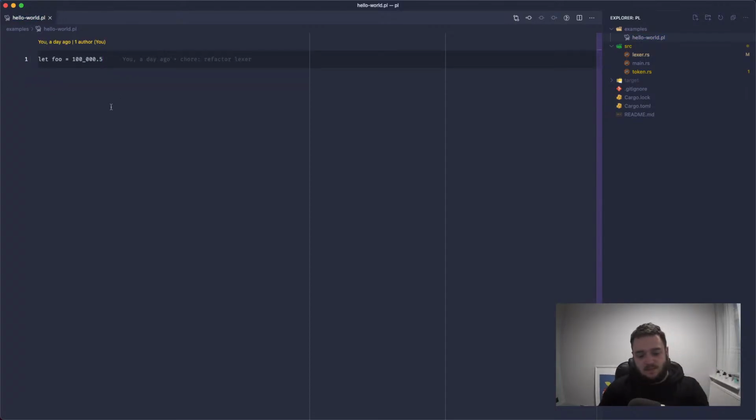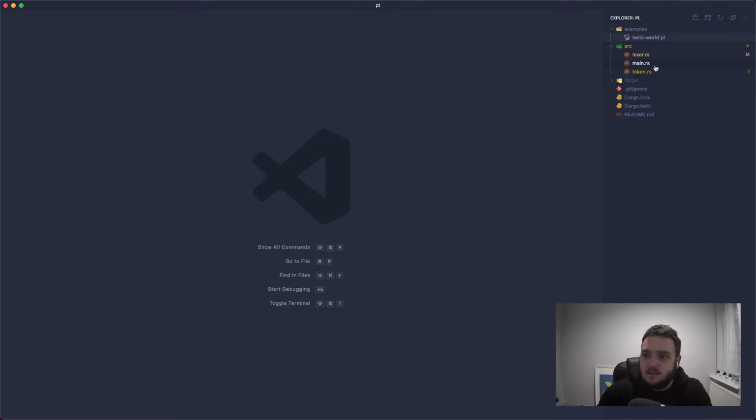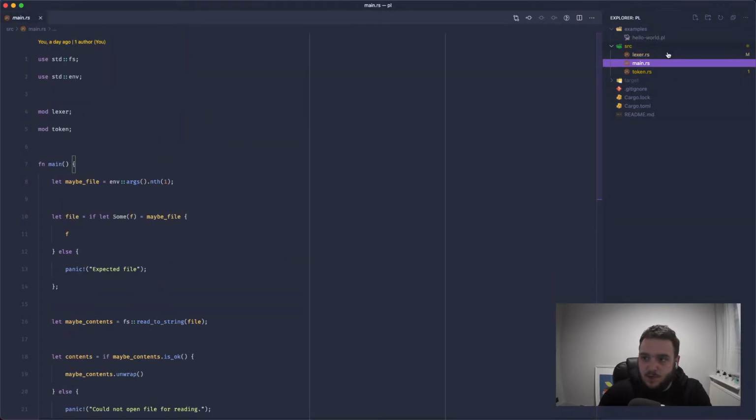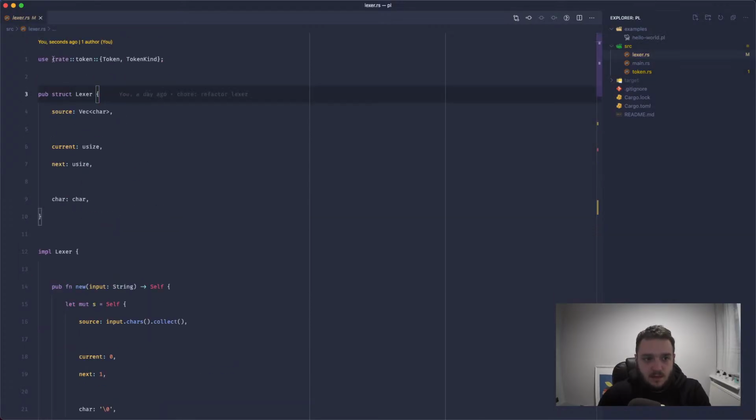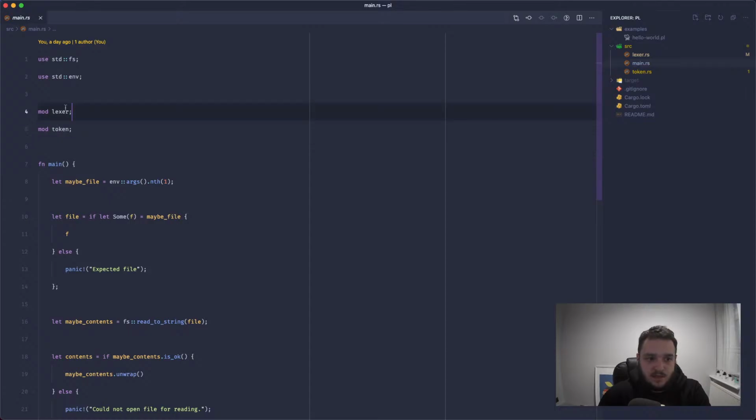So let's get started. Also, this is how you work with modules in Rust. If you're building an app or a package, you have modules, and in your main.rs you use the mod keyword, and this makes them available to the rest of your app. So you can see in the lexer, crate is referring to the top level here. So it's saying crate, looking at main. Any modules that we've exposed up here will be available via their namespace, so token, lexer, or whatever you've declared them as here, basically.